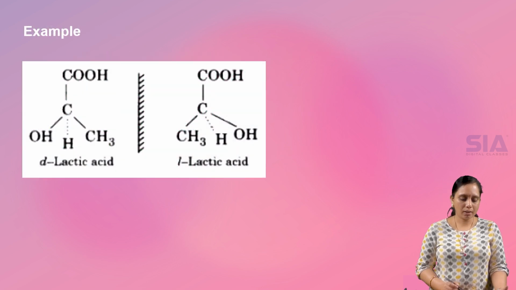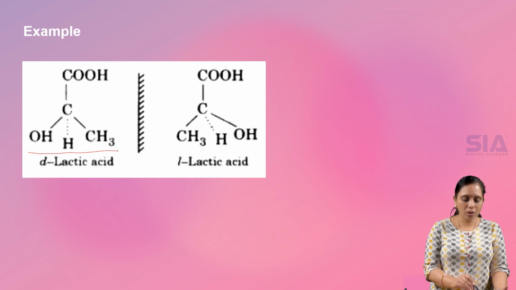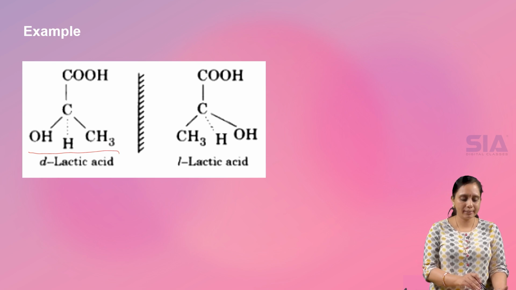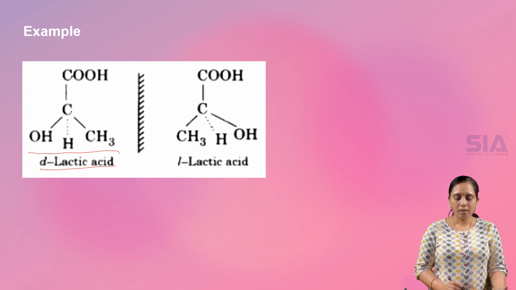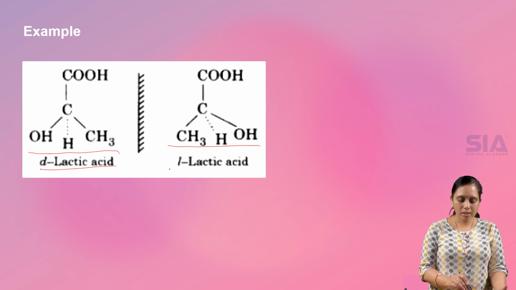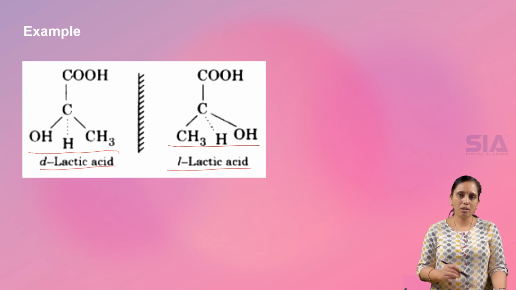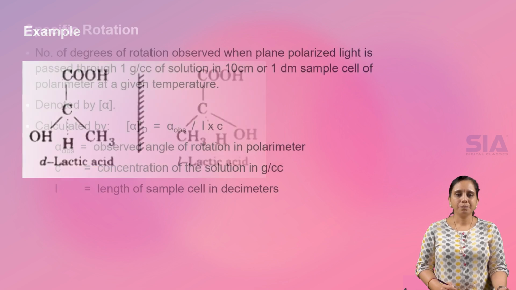Examples here: this compound will rotate the plane polarized light to the right side, hence it is D-lactic acid. And this substance will rotate to the left side, that is why it is denoted as L-lactic acid, small l.